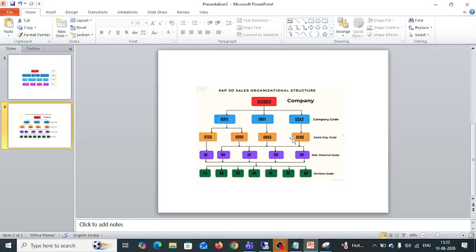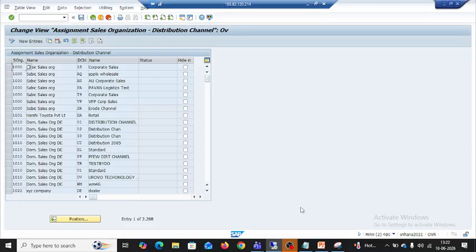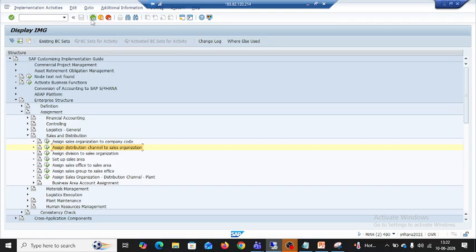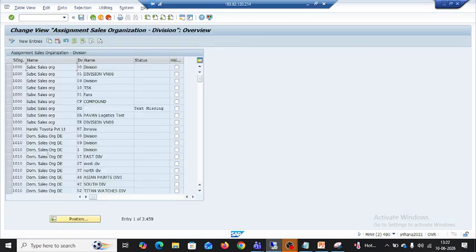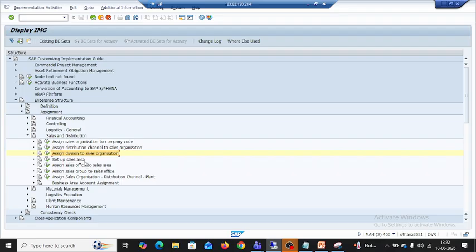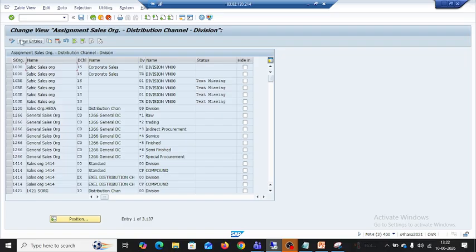Assigning division to the sales org. By clicking on new entries, we can assign sales org to the division. Sales area is a combination of three: sales org, distribution channel, and division. We are setting up the sales area: new entries, then give the sales org, distribution channel and division, and then save it.